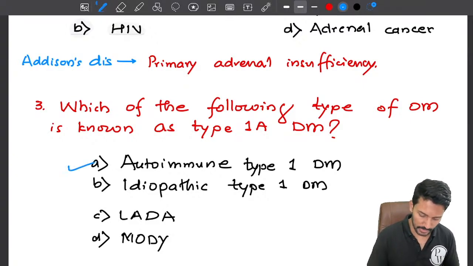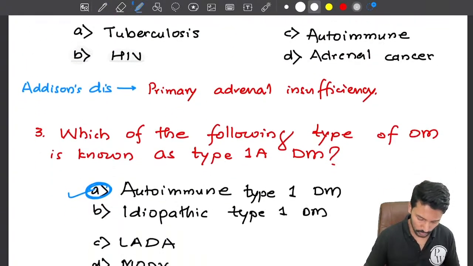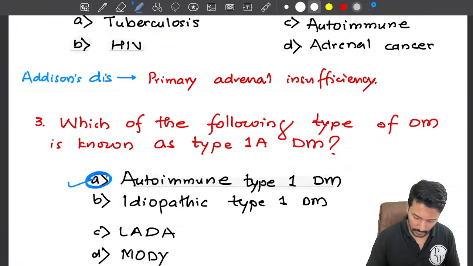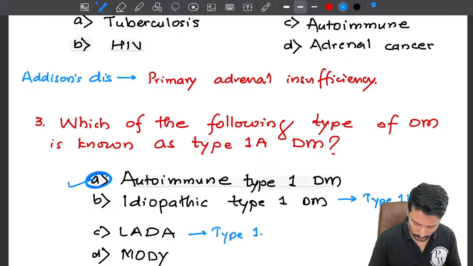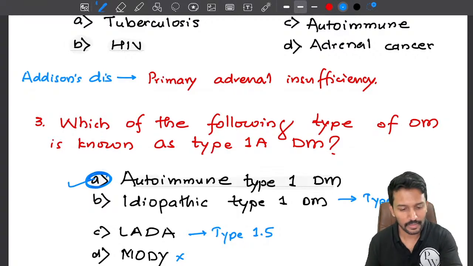Autoimmune type 1 diabetes mellitus is known as type 1A, so that will be the answer. The idiopathic will be known as type 1B. LADA is known as type 1.5. MODY is nothing to do with types. It is an independent entity.